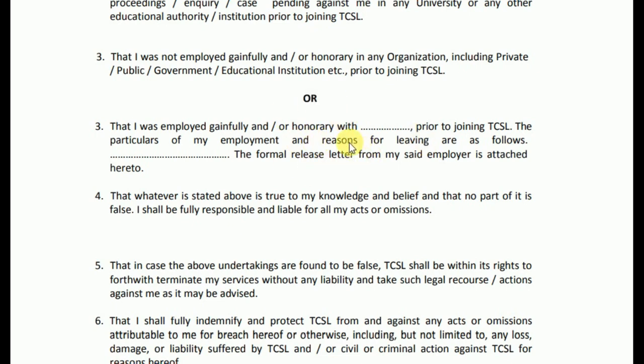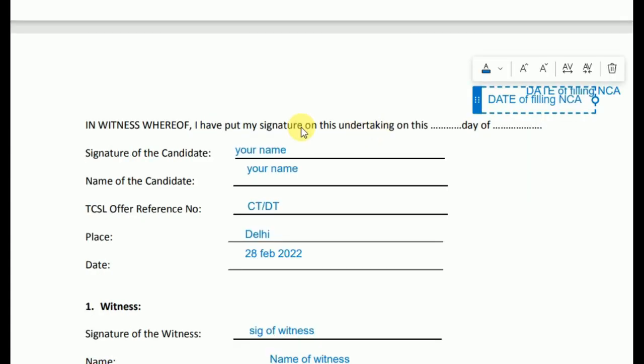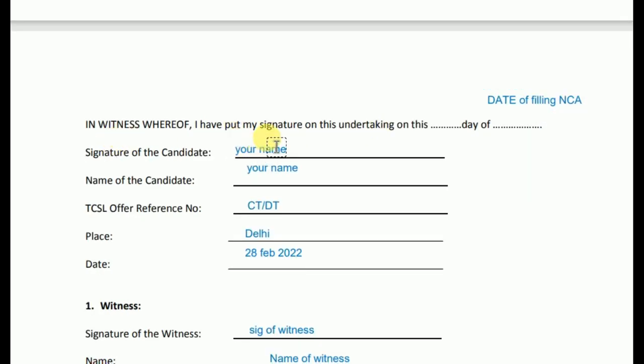But in case you have experience and you are not a fresher, then you have to fill it. And after that, "in witness whereof I have put my signature on undertaking on this date." So here you have to mention the date of filling. On which date you are filling it, you have to write here. Now, signature of candidate. So here you have to write your signature. And here, name of candidate, you have to write your name here.